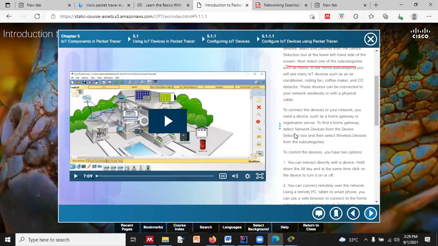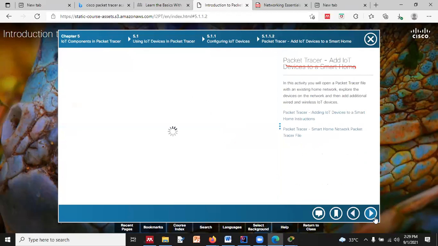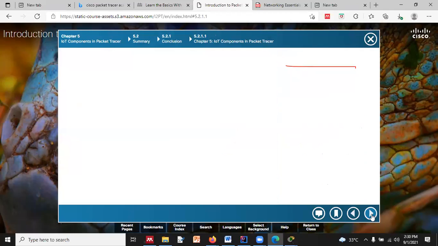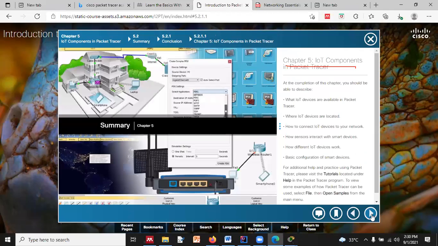I hope you have understood the concept of gateway from the previous lab, where I explained what a gateway is and all. So adding an IoT device and setting some instructions will be part of chapter 5 for the completion of this particular module, right?